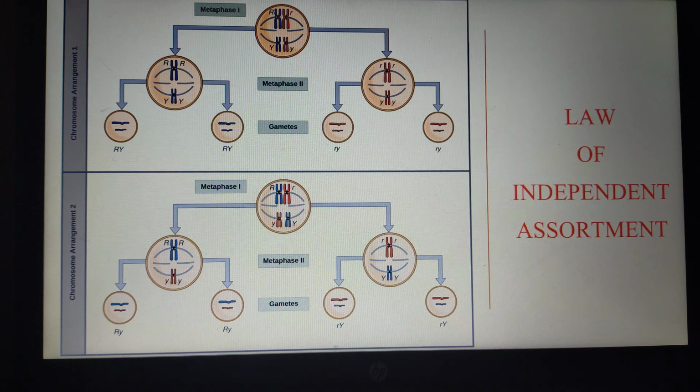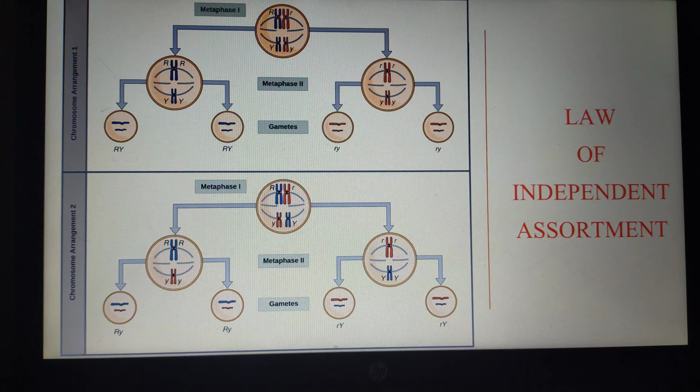Here this is the parental form round yellow and this is the parental form wrinkled green. Whereas apart from these two, we also have received the round green as well as the wrinkled yellow, right? So the parental forms come because the chromosomes are aligned in this way, whereas the recombinants are formed because of the alignment in this way, right? So the chances are possible. There is no compulsion, right? So one character will not influence the behavior of another character.